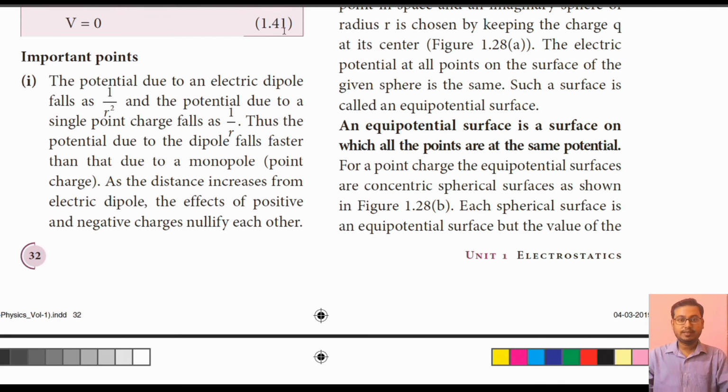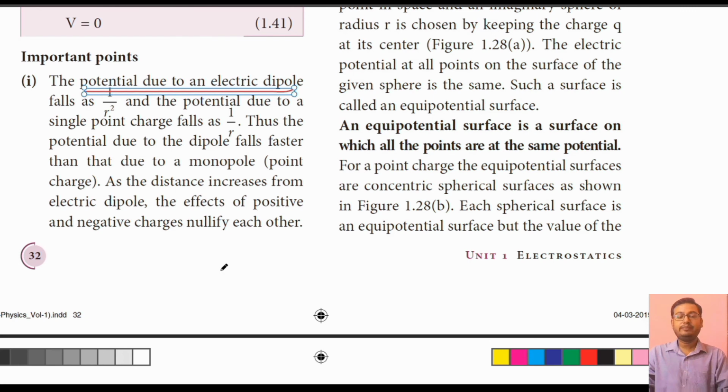Now coming to some important points of electrostatic potential because of a dipole at a point P which is at a distance r from the center of the dipole. Number 1, the potential due to an electric dipole falls as 1 by r square.